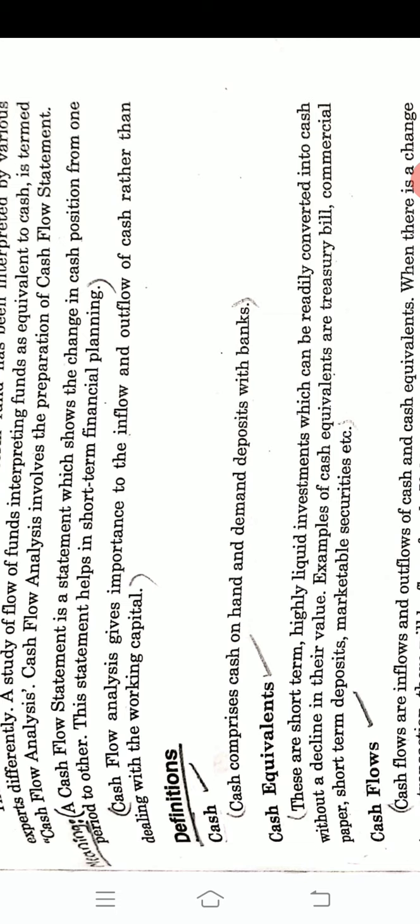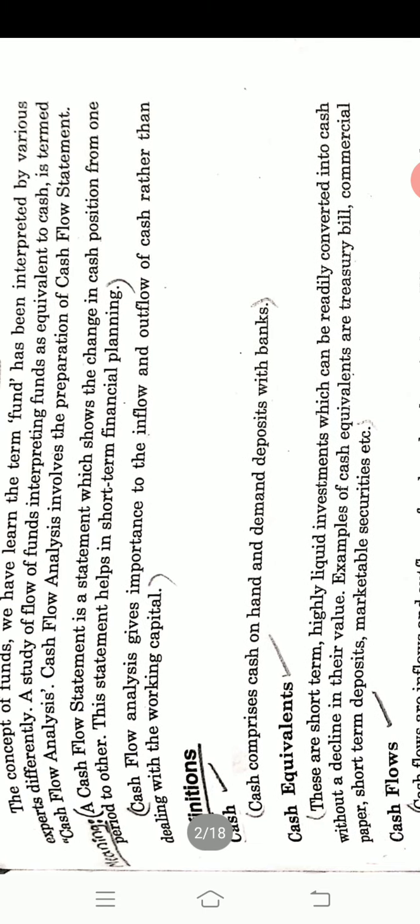Working capital means the capital which is required for the day-to-day activities of the business. How do we get the working capital? From the current assets, when we deduct the current liabilities, we get the working capital. So the cash flow analysis gives importance only to the inflow and outflow of cash, not to the working capital. So this is the meaning of the cash flow statement.